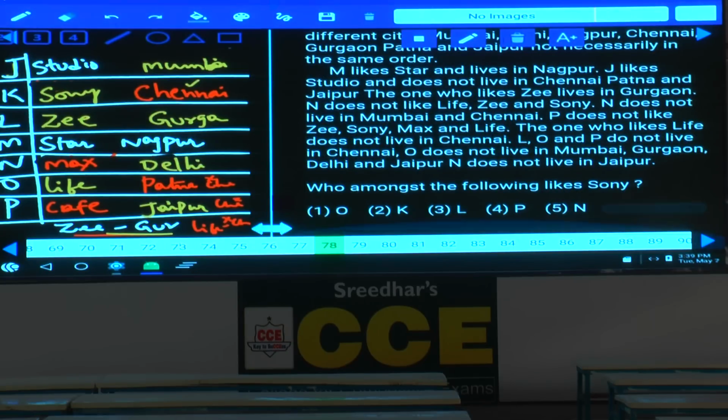Then 78. Who among the following likes Sony? K likes Sony, that is choice 2. And 79. Who among the following lives in Mumbai? Tell me who lives in Mumbai? J, choice 2. And question number 80. Who among the following lives in Patna? Now O lives in Patna, that is choice 5.